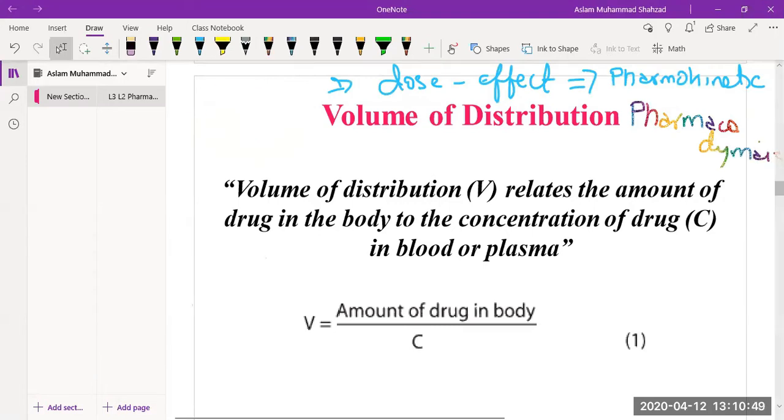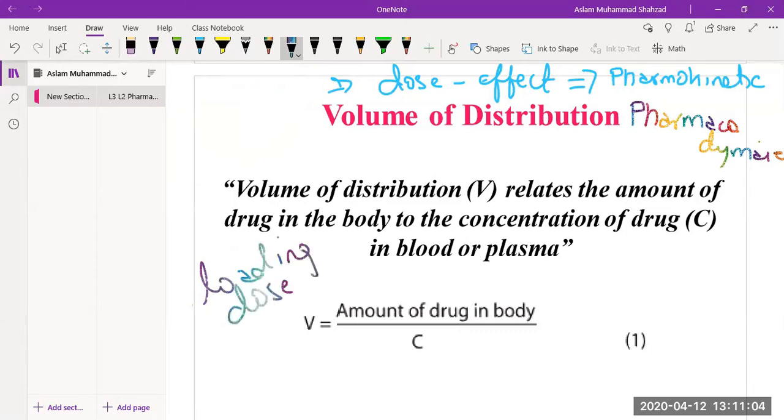So now we're talking about volume of distribution, which I already mentioned is an important pharmacokinetic parameter because it determines the loading dose. And what is the loading dose?